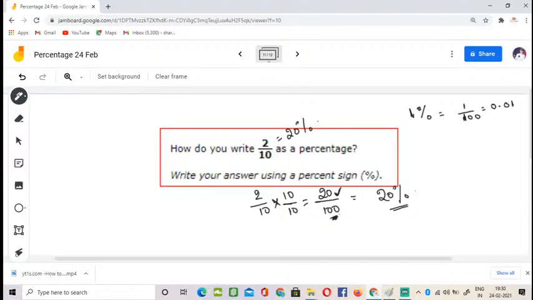You just make sure it is not 2 by 100. If it is 2 by 100, that means 2 percentage. Here it is 2 by 10, so 20 by 100, which is 20 percentage. I hope it is clear to everybody. If it is clear to you, just send me a message in the chat box.